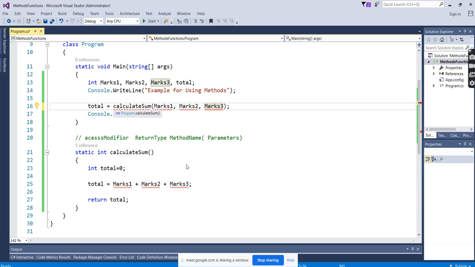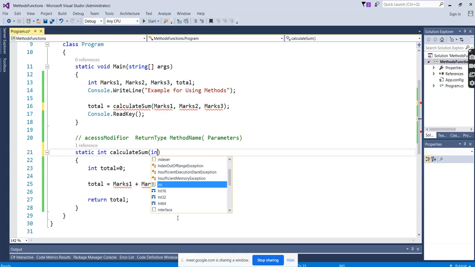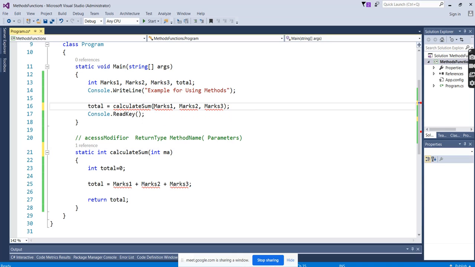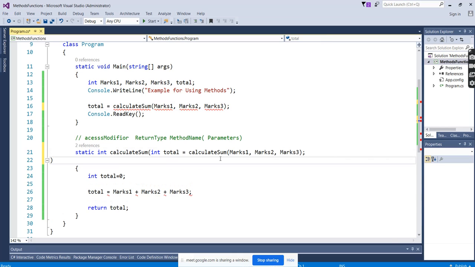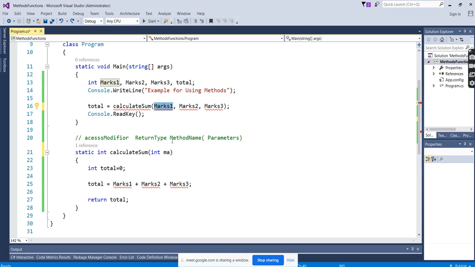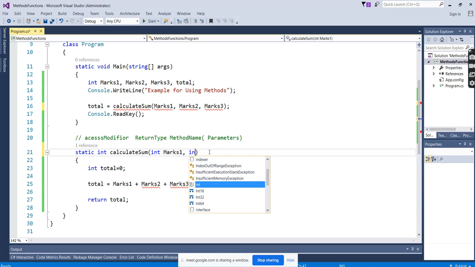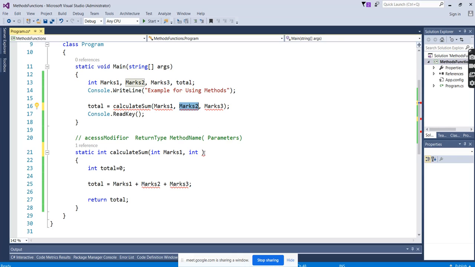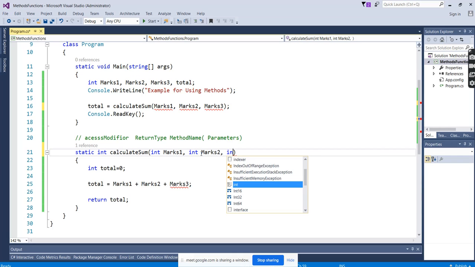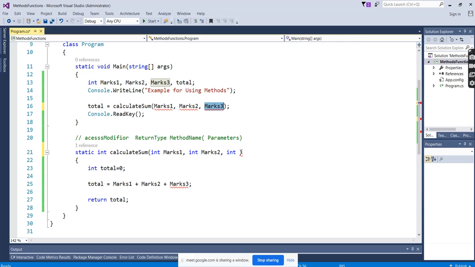Okay, in the calling function also we have to mention it. What are we using? Integer marks 1. Okay. Integer. It's giving an error: local variable unassigned.